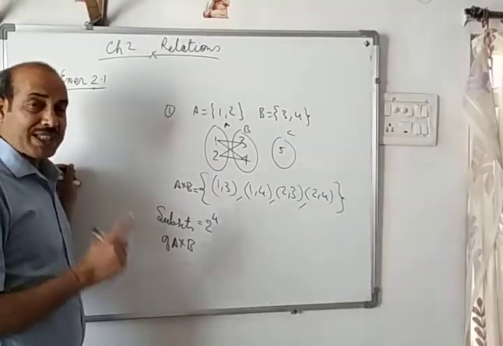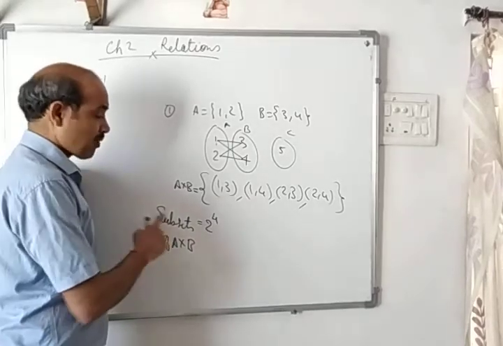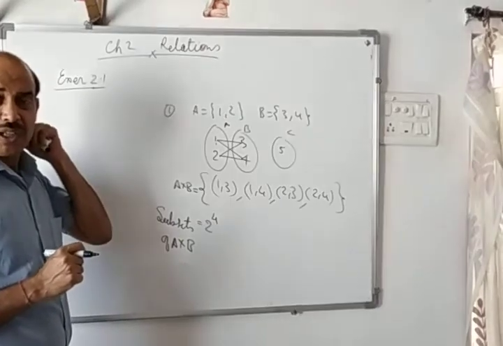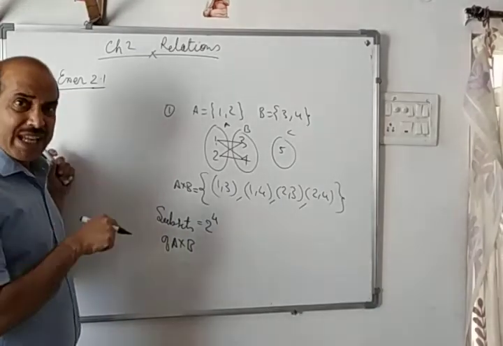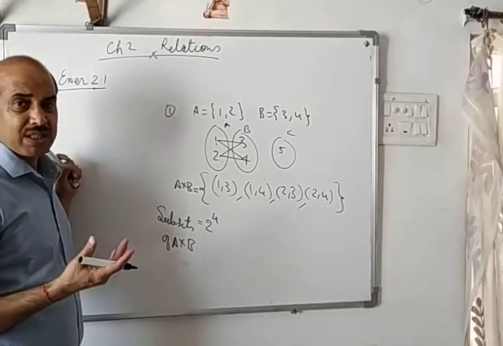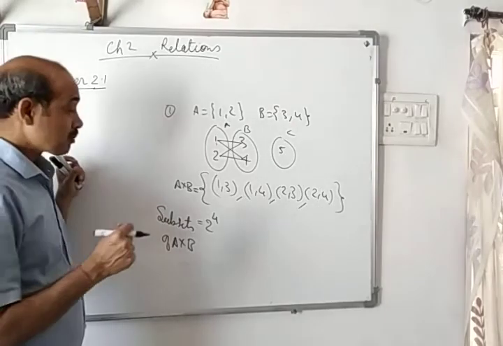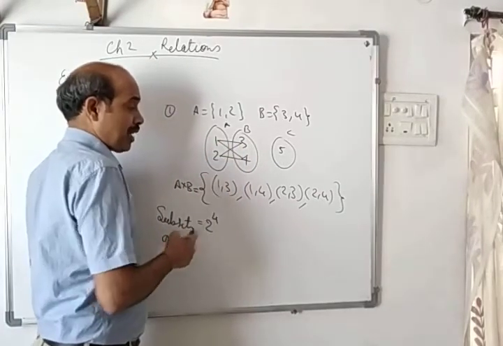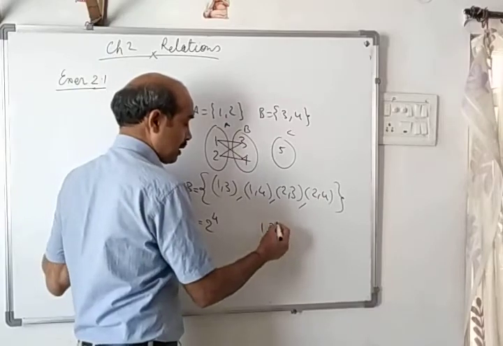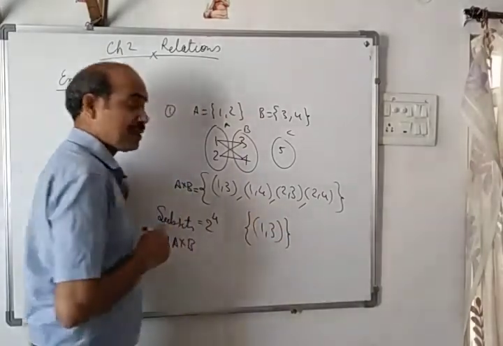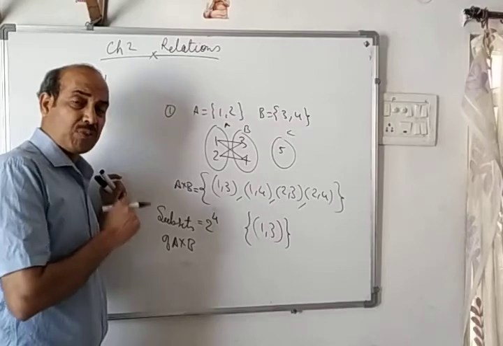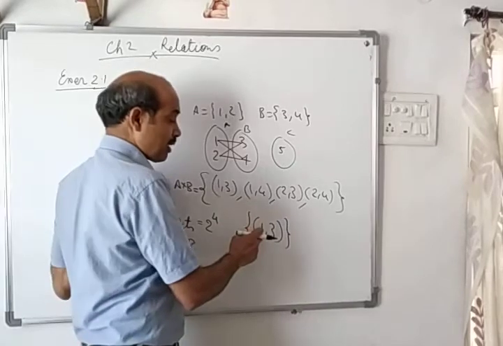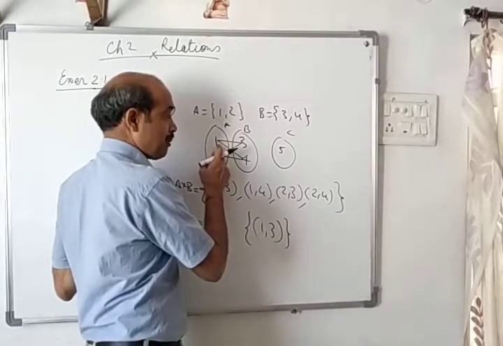Now, what is relation? Relation is a subset of A cross B. Each subset of A cross B will be called a relation. Other than this definition, one more definition we have discussed yesterday, that is the correspondence between elements of two sets. Like this only (1, 3), if we take only (1, 3) as a subset of A cross B, then this will be a relation because it is connecting 1 to 3, this element to this element.